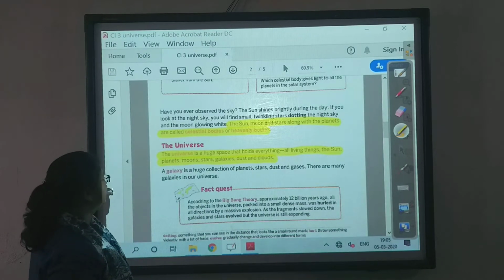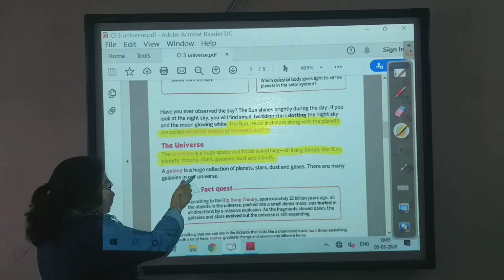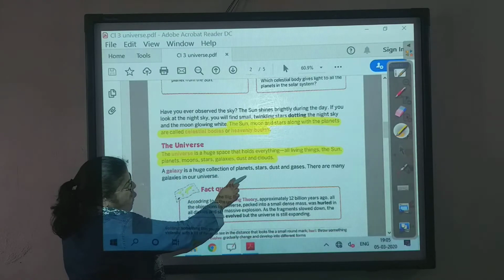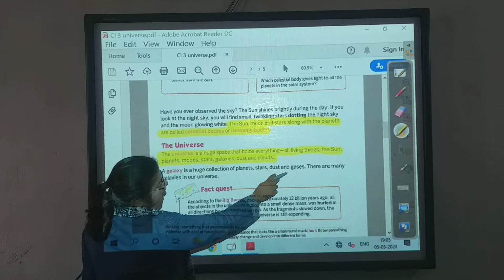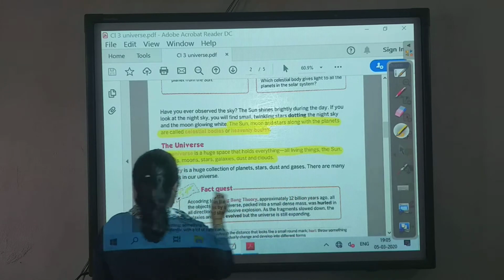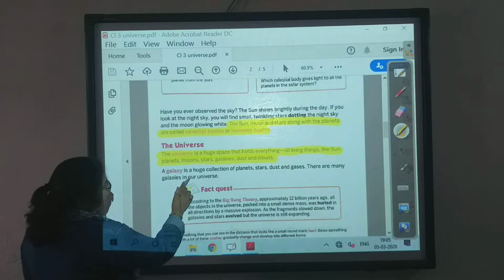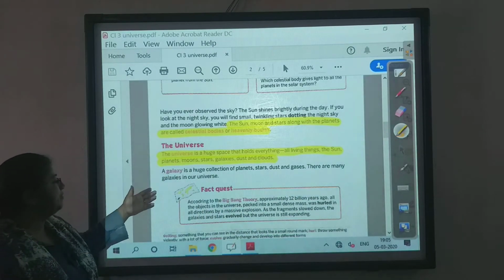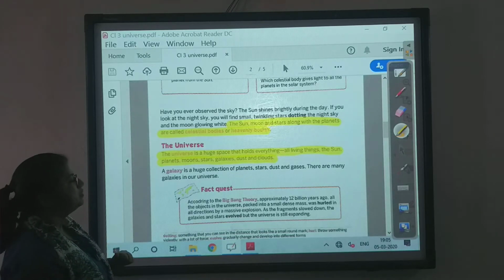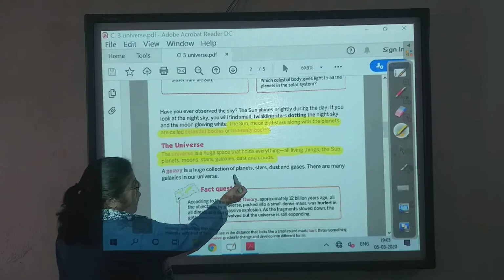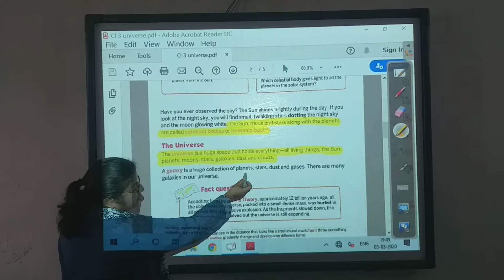Now, what is a galaxy? A galaxy is a huge collection of planets, stars, dust and gases. There are many galaxies in our universe. Obviously, there will be many galaxies in our universe because the first thing it says is the collection of planets.